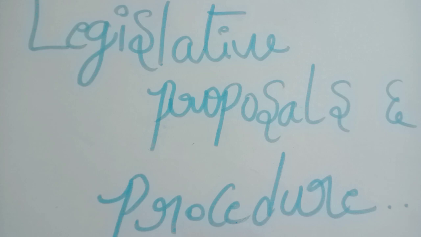We have to remember this. We always confuse it. And in an ordinary bill, the president can approve, reject or return the bill. He has three powers: he can approve, he has the authority to reject, and he can return it for reconsideration as well. So this is all about money bill and ordinary bill.